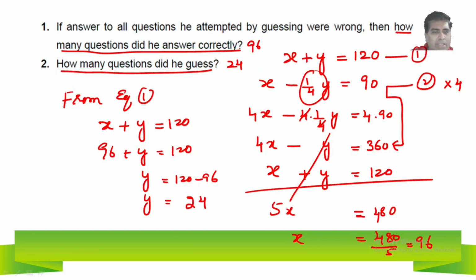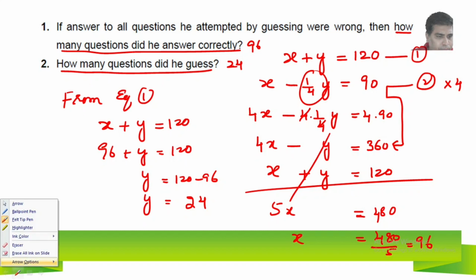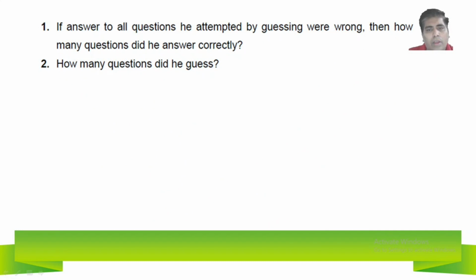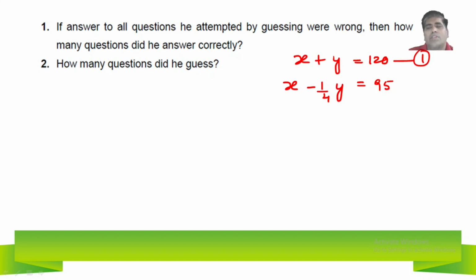I will solve it here itself. I will rub this part. Okay, so x plus y, total number of questions, how many? Total 120. In the third scenario, he has scored 95 marks. To score 95 marks, how many questions are correct? So x into 1 is x, and minus 1/4 of y, we deduct it. These two equations we have to solve. The first equation is already in standard form. The second equation, I will multiply by 4.